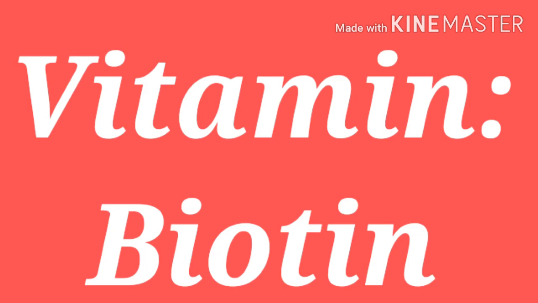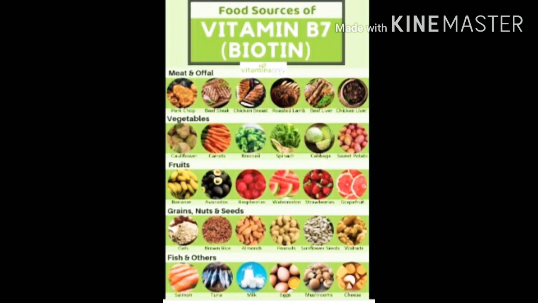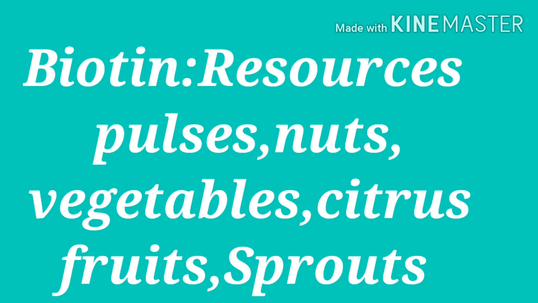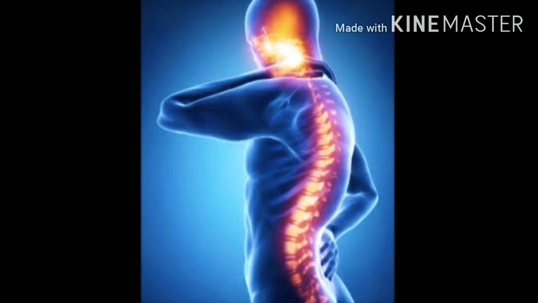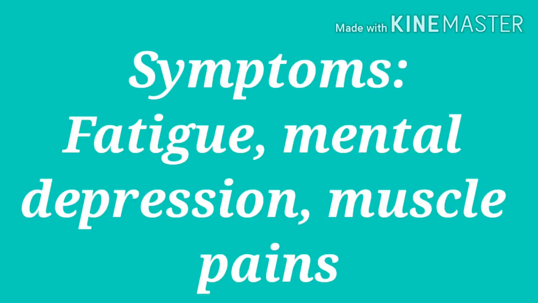Next vitamin is biotin. Pulses, nuts, vegetables, liver, milk, kidney are the resources of vitamin biotin. Due to the deficiency of biotin vitamin, nerve disorder will be caused. Symptoms of nerve disorders are fatigue, mental depression, muscle pains.